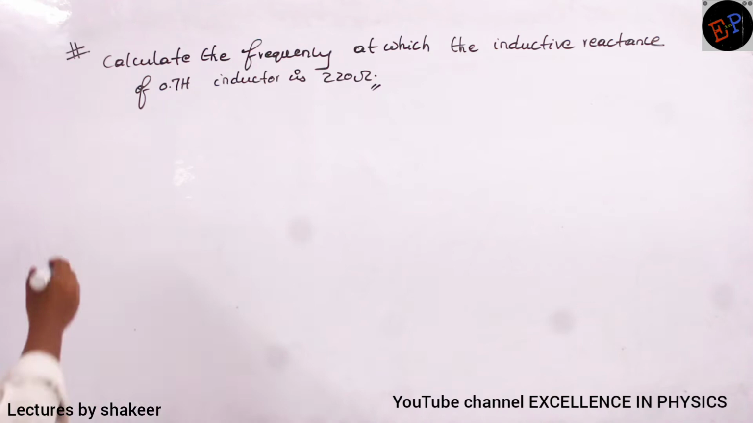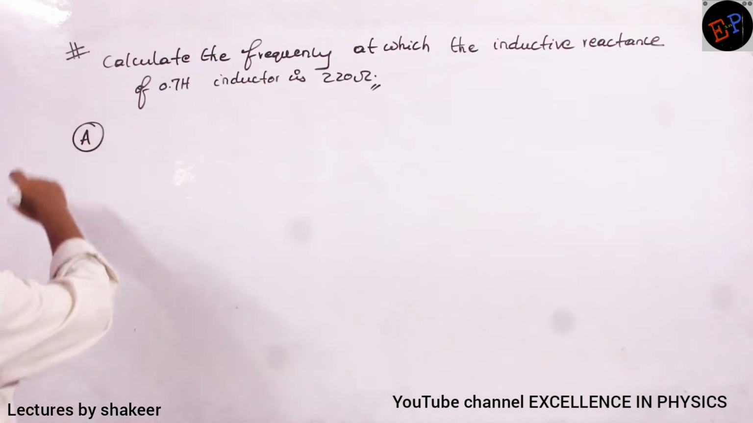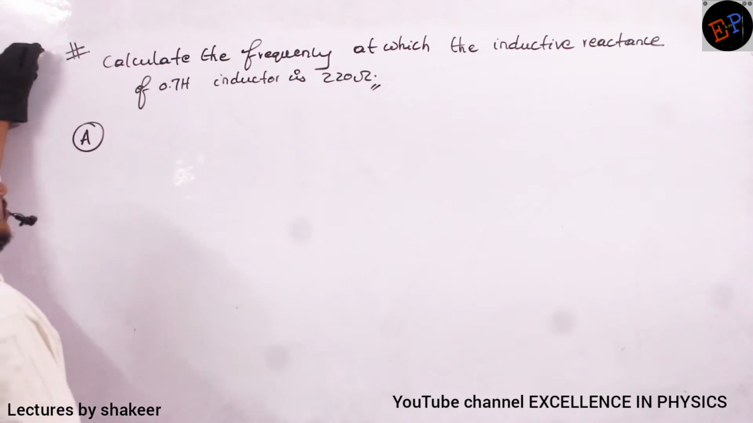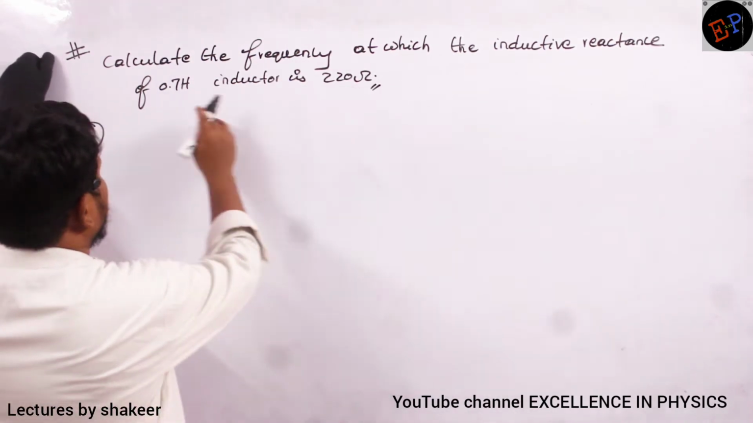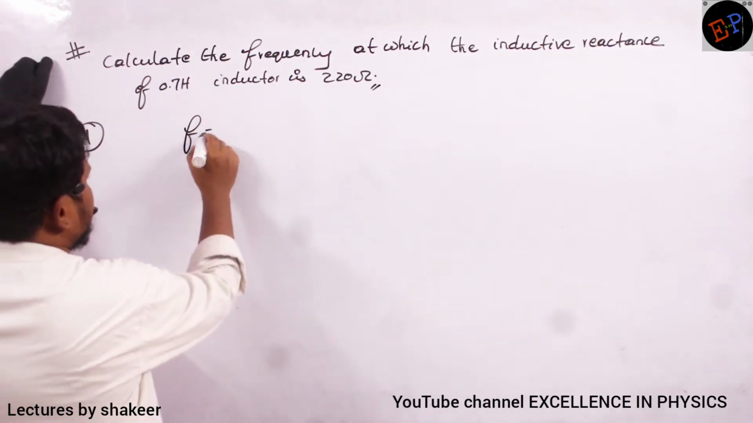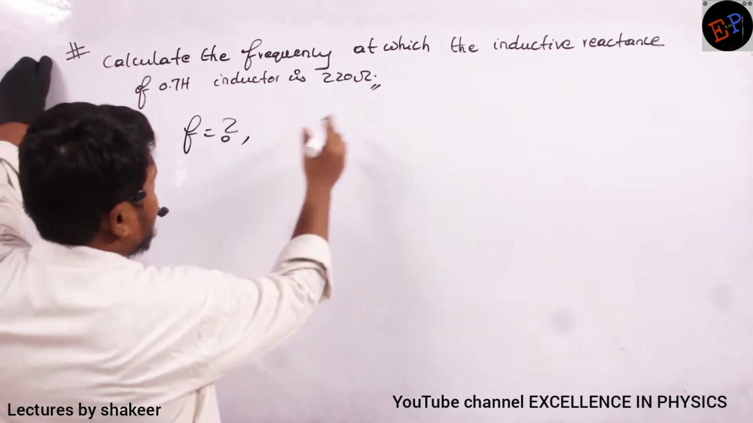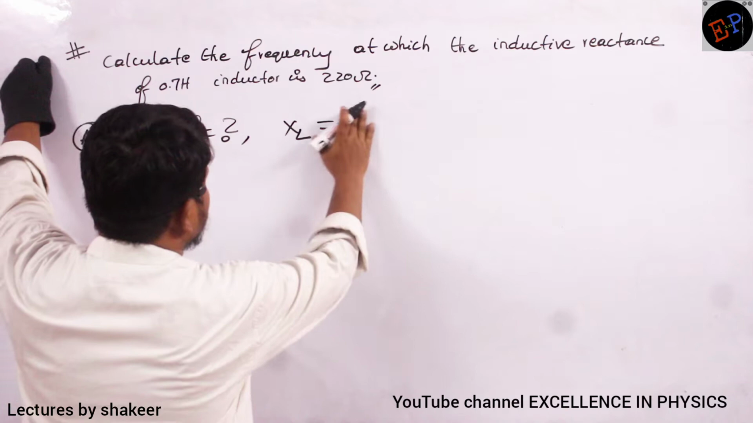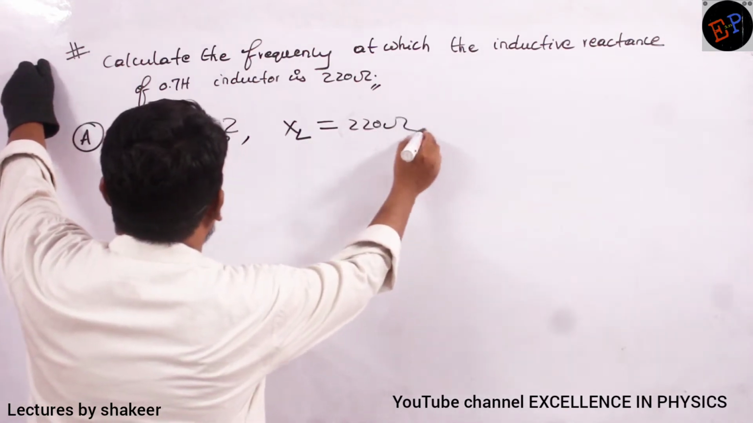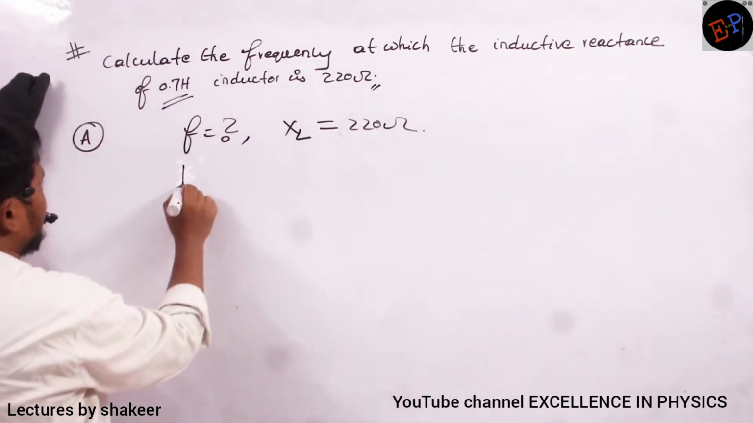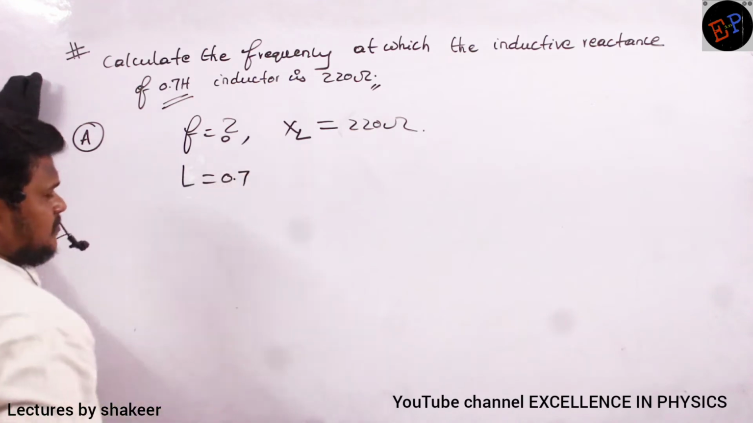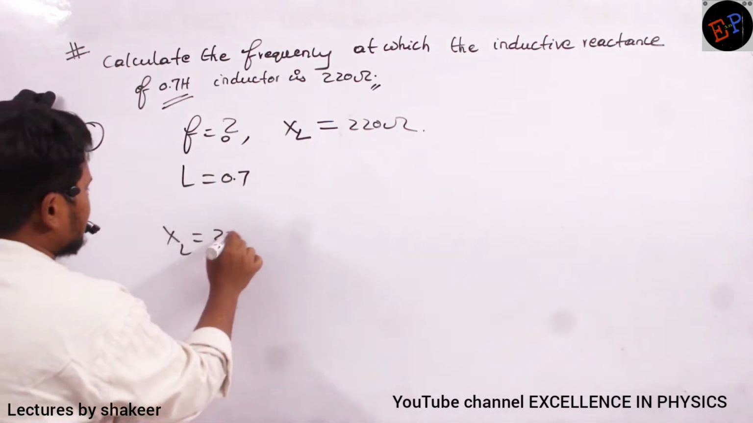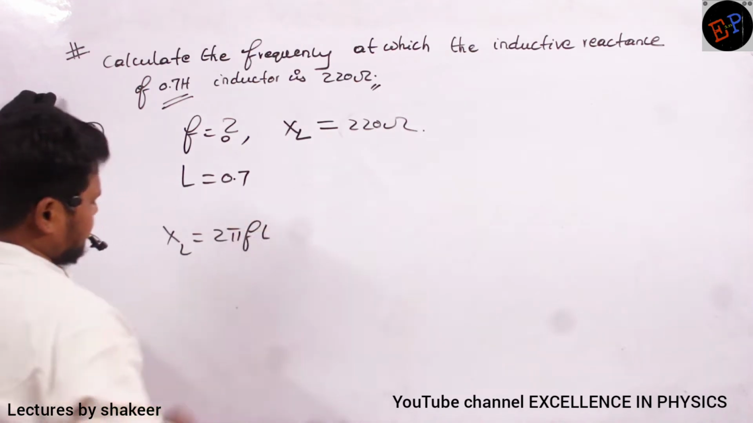So calculate the frequency at which the inductive reactance of a 0.7 H inductor is 220 ohms. Frequency he is asking us to find out. Inductive reactance XL is equal to 220 ohms. And L value is how much? 0.7. All these terms are present in this equation only, XL is equal to 2 pi FL.